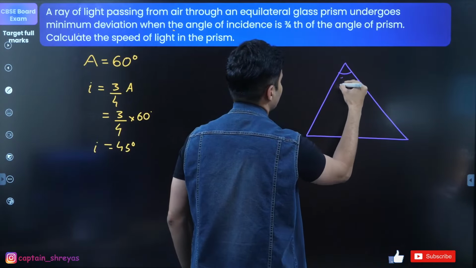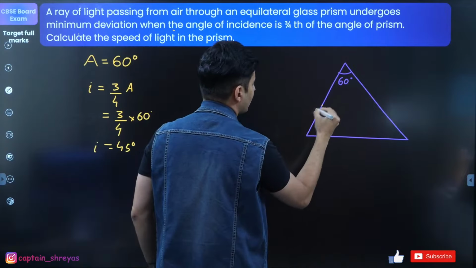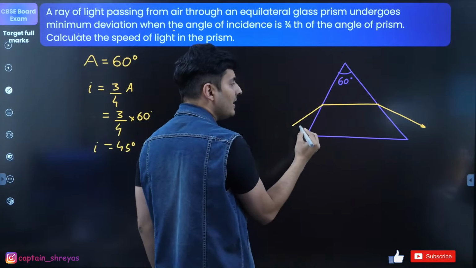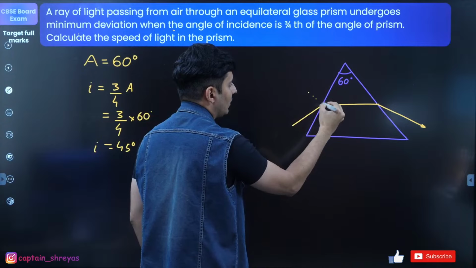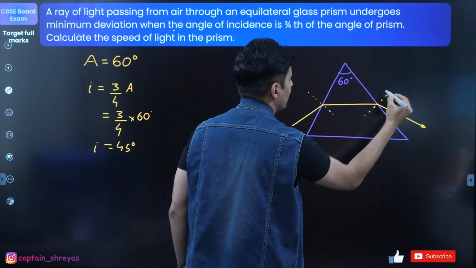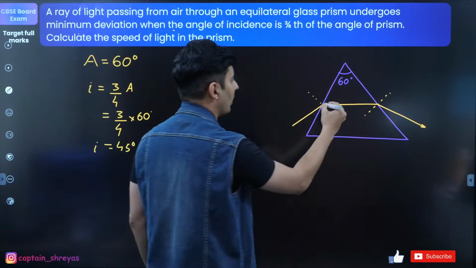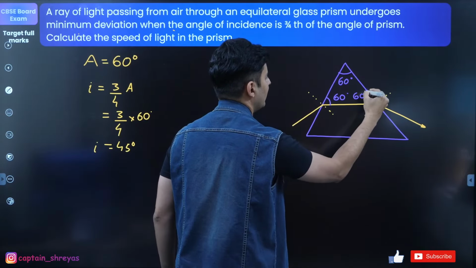Once more. This is 60 degrees. Great. Now the ray is undergoing minimum deviation. If the ray is undergoing minimum deviation, that means this side is parallel to the base. Great. So if I draw perpendiculars like this, think what will happen. This is also 60 degrees.